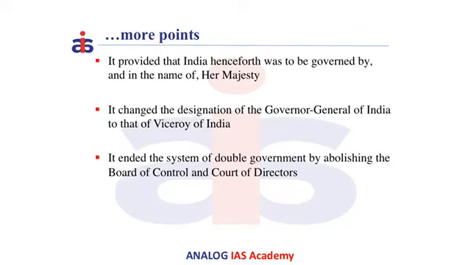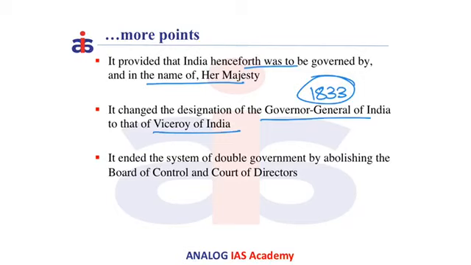The Act provided that from now onwards, the administration or governance of India shall be carried out in the name of Her Majesty. It also changed the designation of the Governor General of India, which was provided in the 1833 Charter Act, to that of the Viceroy of India, where Lord Canning became the first Viceroy of India. It also ended the system of double government by abolishing the Board of Control and the Court of Directors, which started in Pitt's Act of 1784.